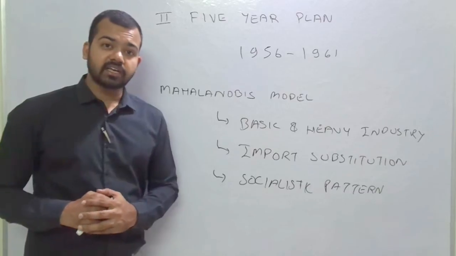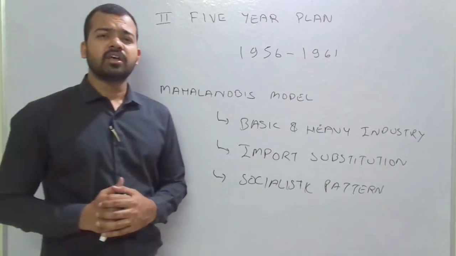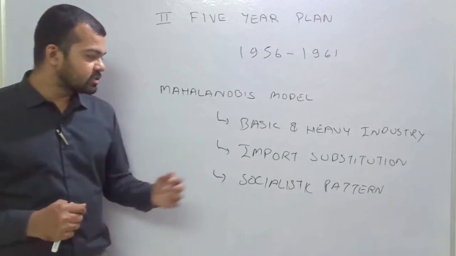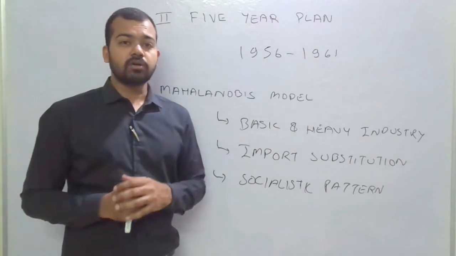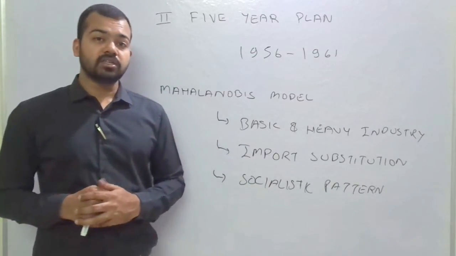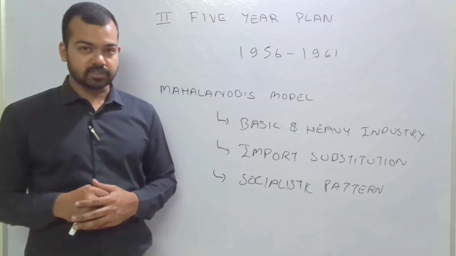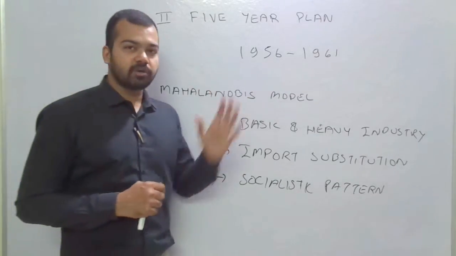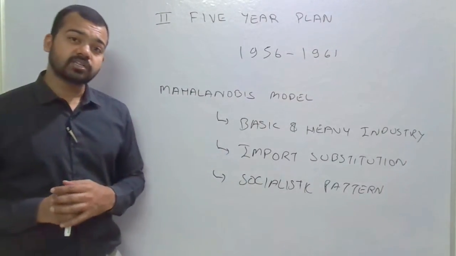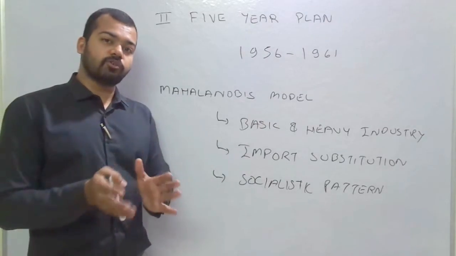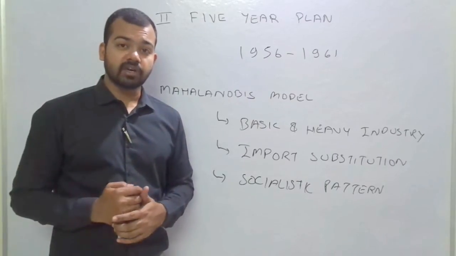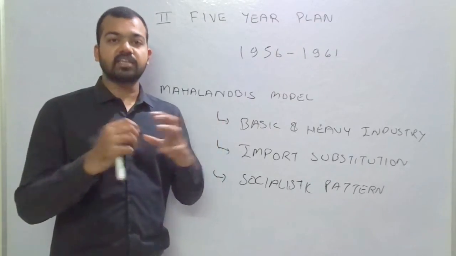If your economy is agrarian, it means your economy is considered a backward economy. Now for this pattern, you have to industrialize your economy, from an agrarian economy to an industrial economy. This is the major factor for the developmental process. That is why, right after the first 5-year plan, which was based on the agriculture sector and was a very successful plan, policymakers shifted their focus from agriculture directly to the industrial sector. This is also one of the major factors, integration of the agriculture and industry sectors.